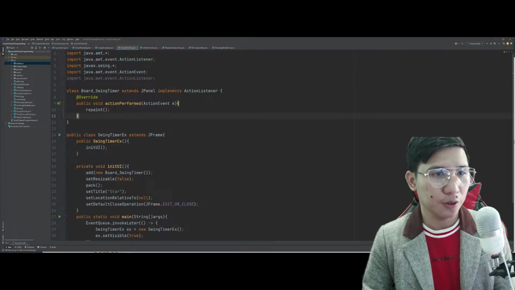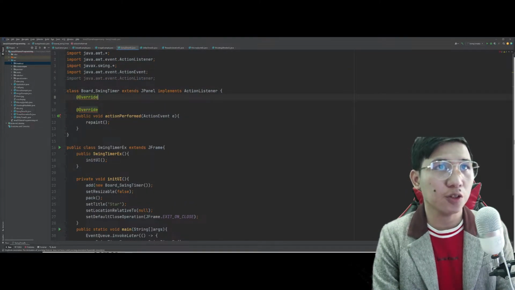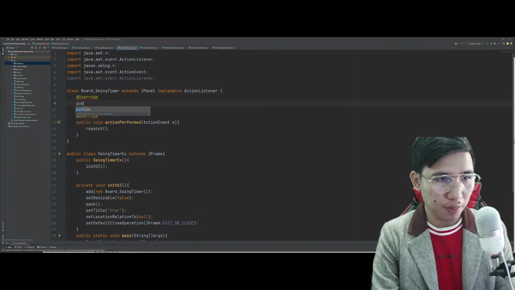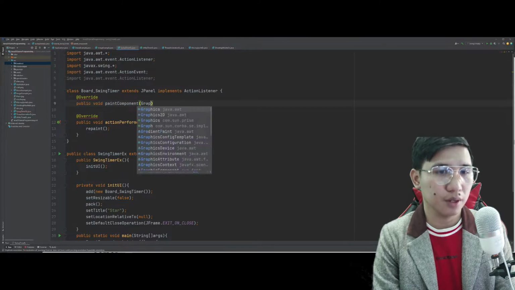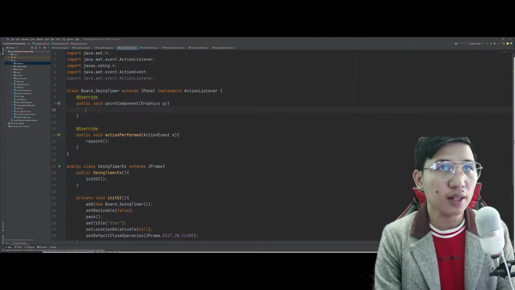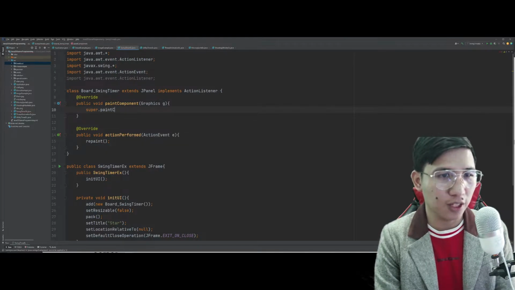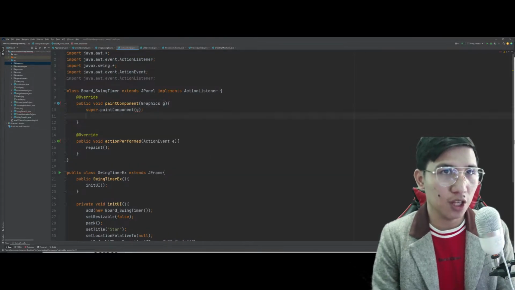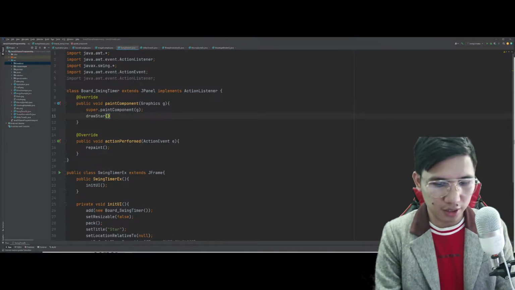Okay? So, we have created the action perform method. It's now time for us to create the public void paintComponent(Graphics g). Tapos, yun nga, ginagawa na natin ito pa ulit-ulit. Paint component g, draw star. I'll call here the draw star. This is the do drawing.